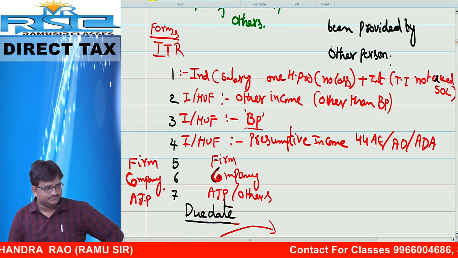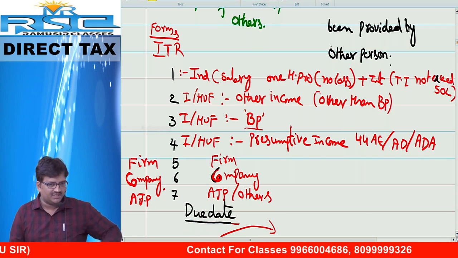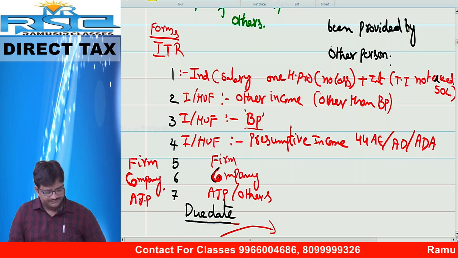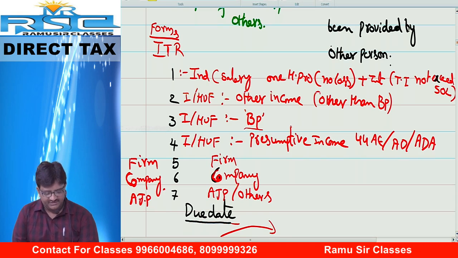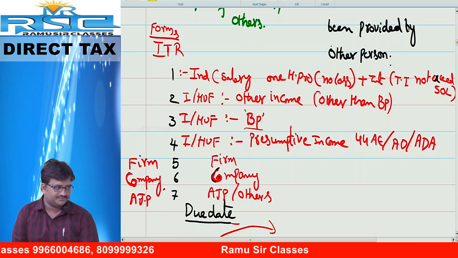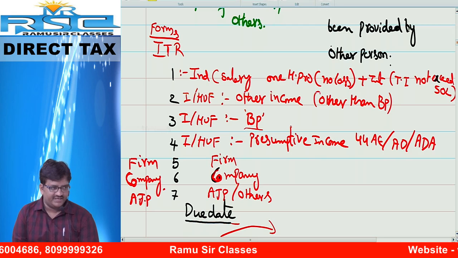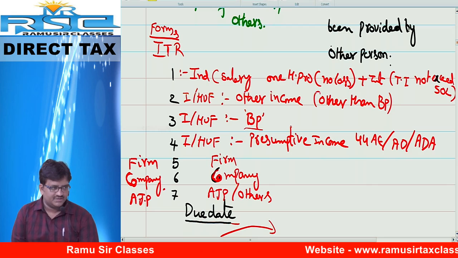Idea 2. Tell me friends, 2. For whom it is applicable? Individual or HUF having any income other than business or profession.